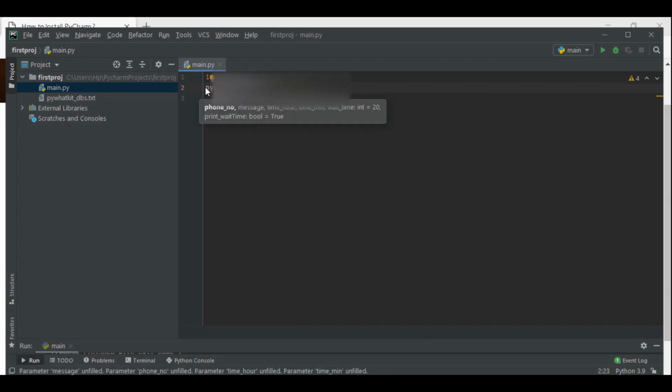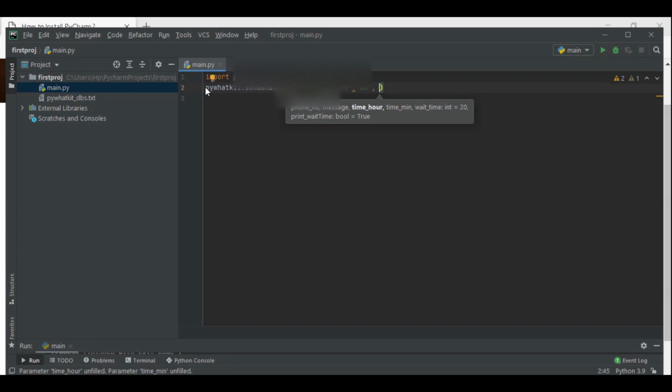Now we have to type the phone number. Remember to type the phone number in inverted commas, single or double, any one, and type the phone number with the country code. That's very important. And now type the message. I have to type Happy Valentine's Day.